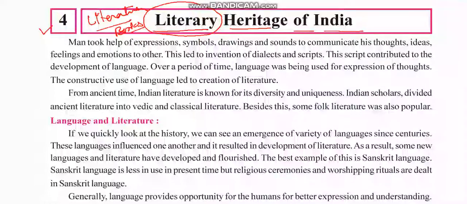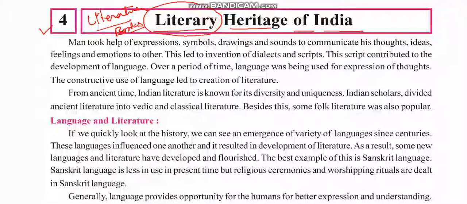But there are certain other books also which are also considered very important in the world. So we are going to study about that and the languages that helped India to become one of the most important countries in the ancient time.